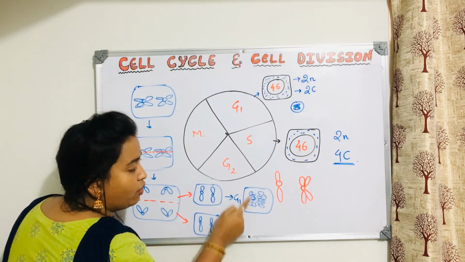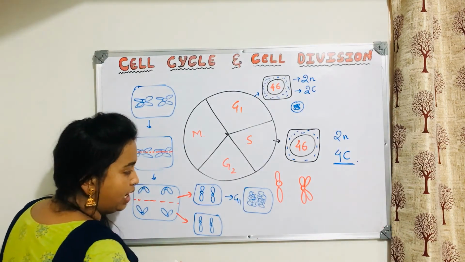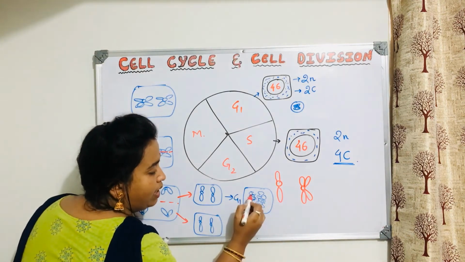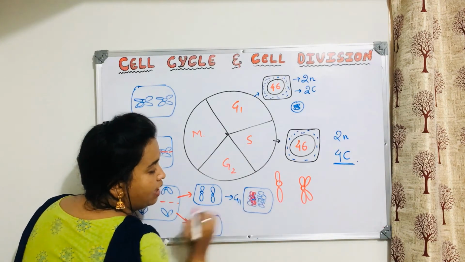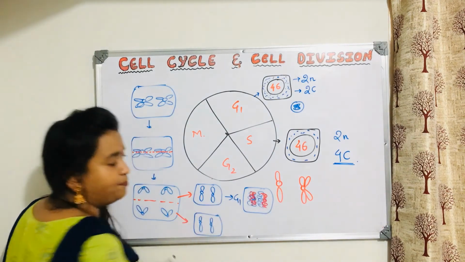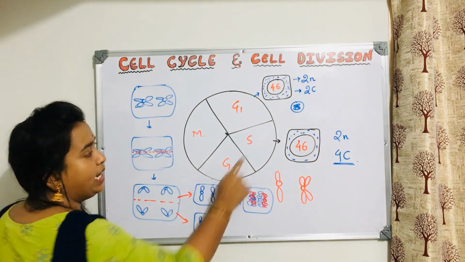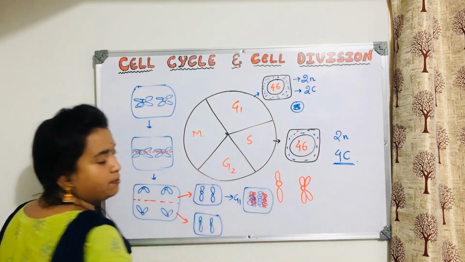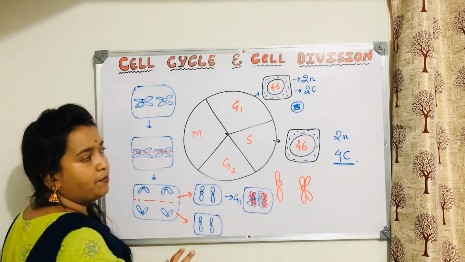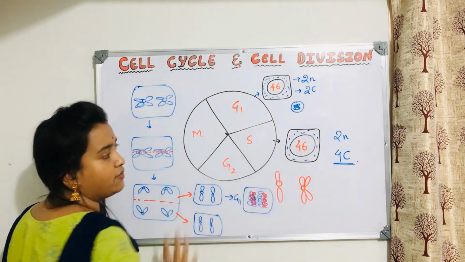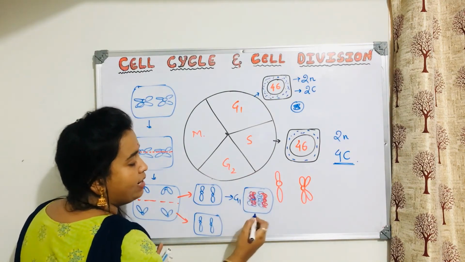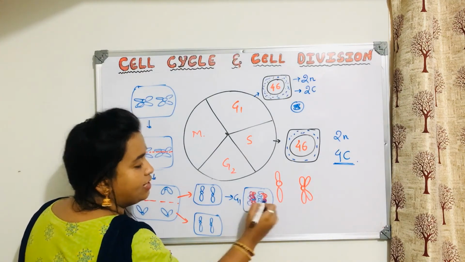The content of DNA is totally 2C only, still. Now this DNA, each complete one, will replicate and form another set. This also will replicate and form another set, like this. During S phase, this is how the cell looks. All the 46 chromosomes look like this in the S phase. So in the G1 phase it was a single chromatid, and in the S phase it looks like this.